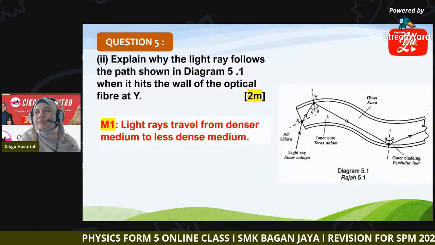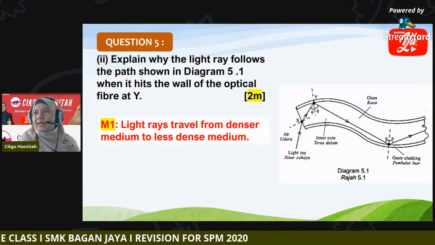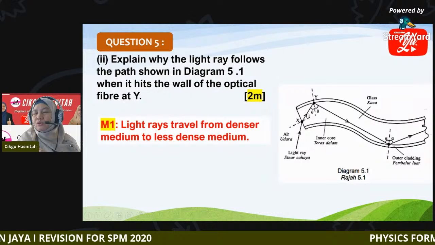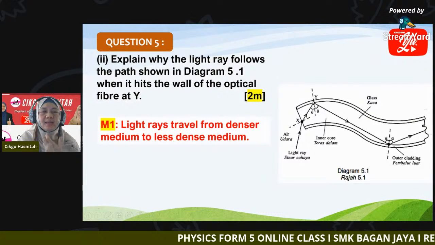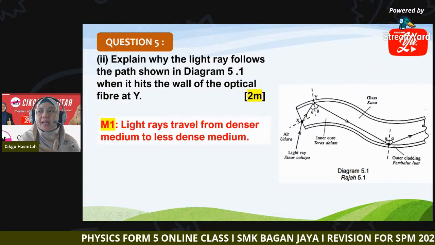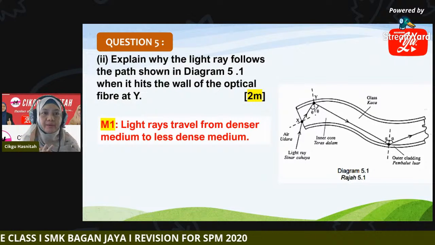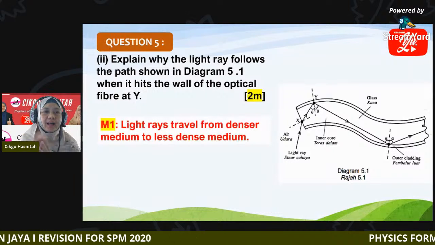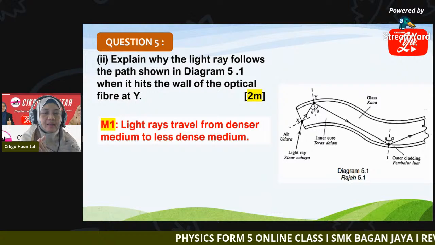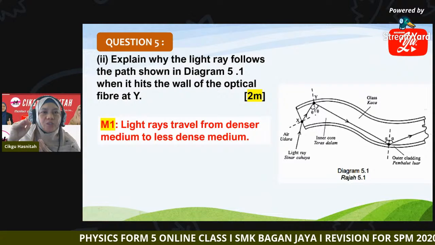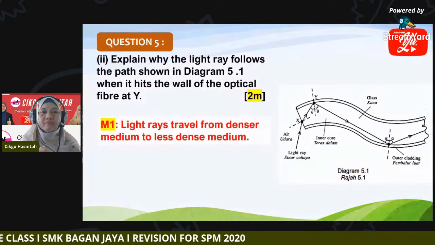It means it travels from the inner core, which is denser, towards the outer cladding. The outer cladding is less dense compared to the inner core. This is normal for optical fiber. The inner core has a higher density compared to the outer cladding, so that we can create total internal reflection inside the optical fiber.